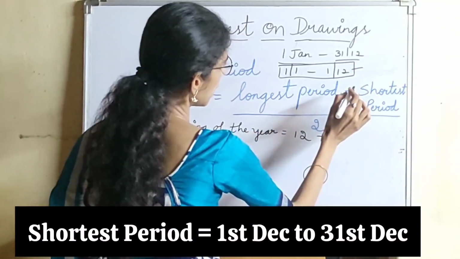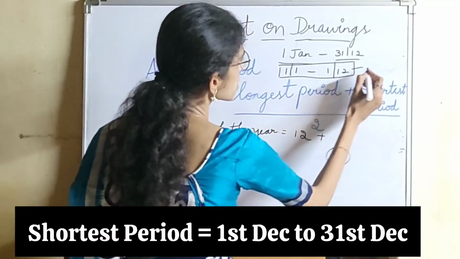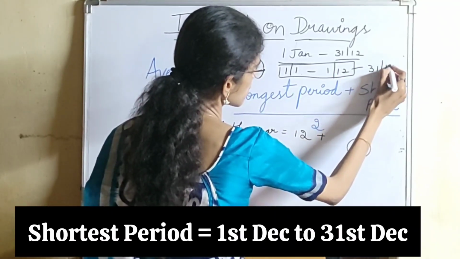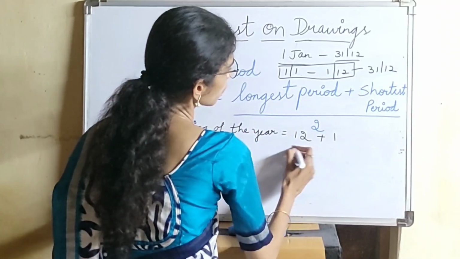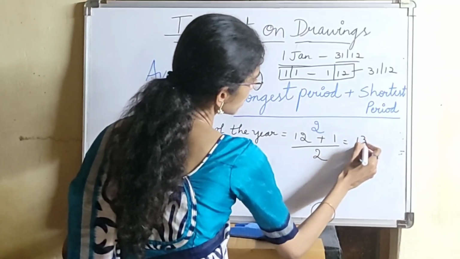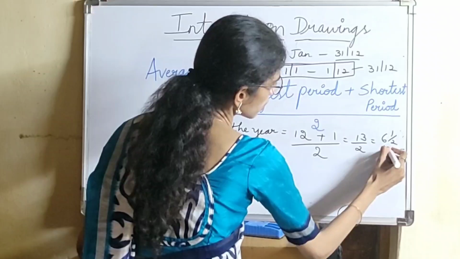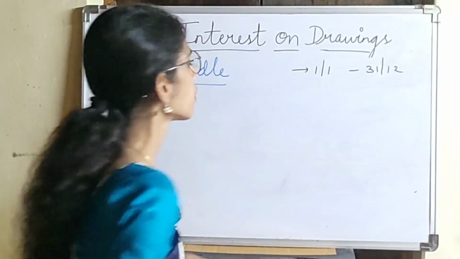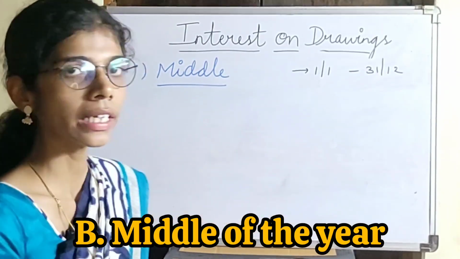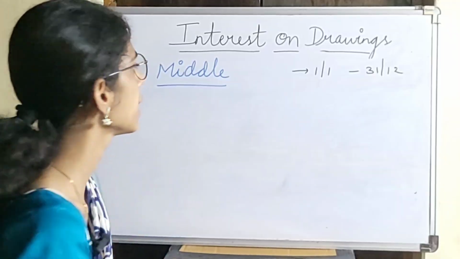The shortest period means the last month, which has not ended; it has just started. So from 1st December to the end month, that is 31st December, it will be 1 month. Divided by 2, that is 13 divided by 2, it is 6 and a half months. This is for the beginning of the year. Next, for the middle of the year, let us see how the average period will be calculated.